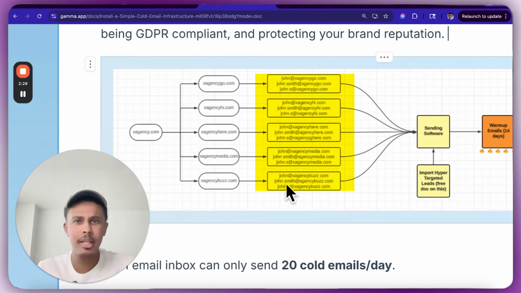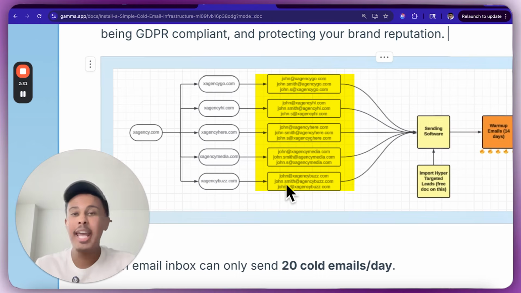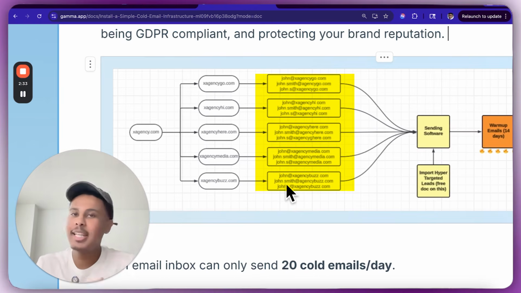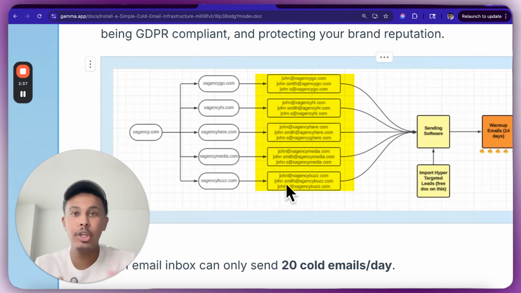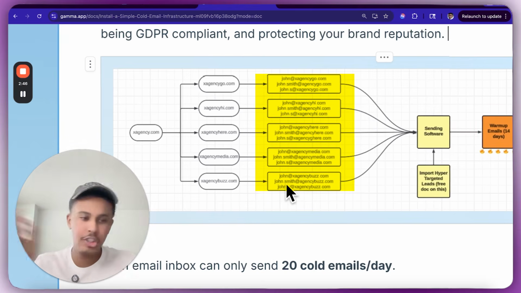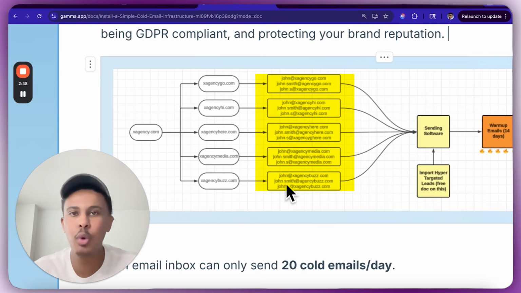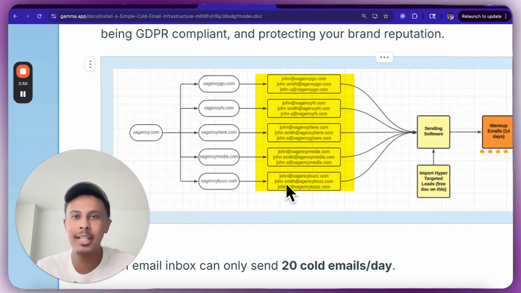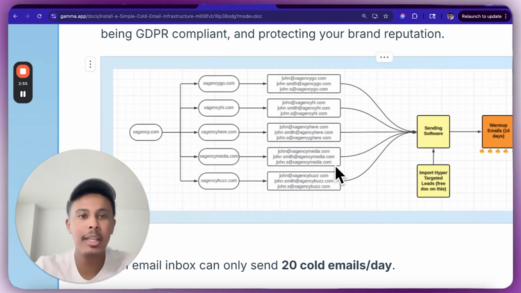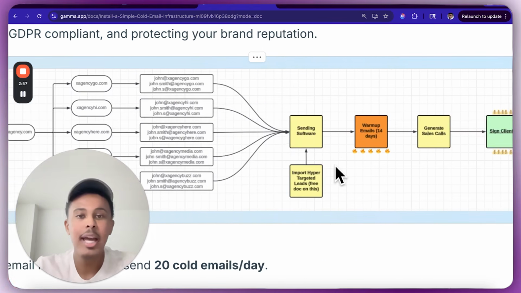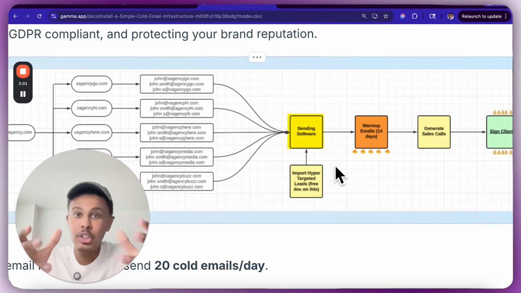It's completely automated. So you just put the email account in there, and AI will basically write emails, send emails on your behalf, receive emails on your behalf, and it will look like a human is using the email, so you don't land in spam. Because if Google just finds you buying a domain and you create an email account and there's no human activity or warm up, and you just start sending emails, they're just going to automatically put you in the spam folder, because that's not normal human activity. No one just buys a domain, gets an email account, and starts spamming 50 emails a day, right? Once you create these email accounts, you're going to put them in a sending software, and this is a sequencer, right? This is also where the warm up pool is.